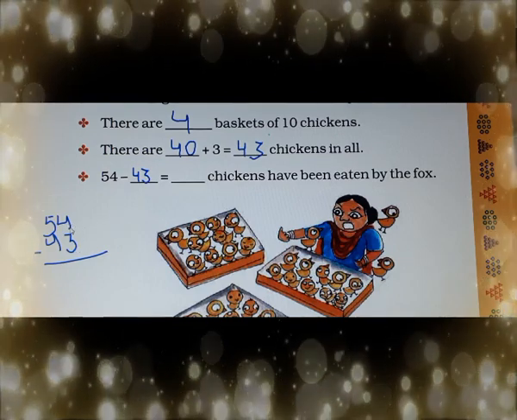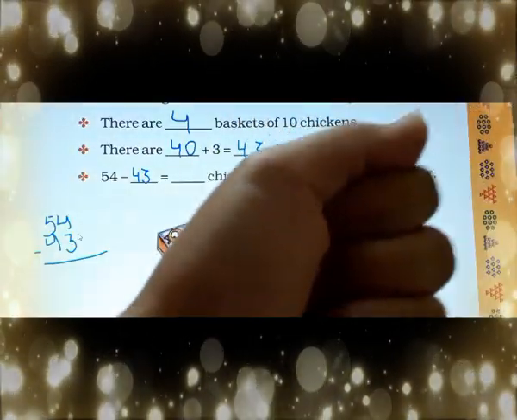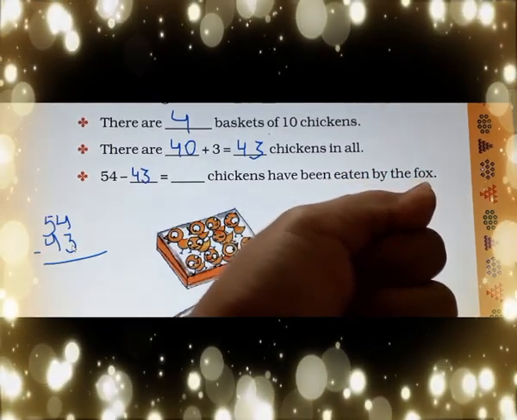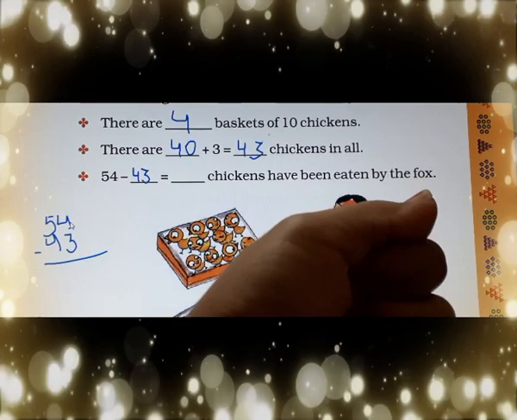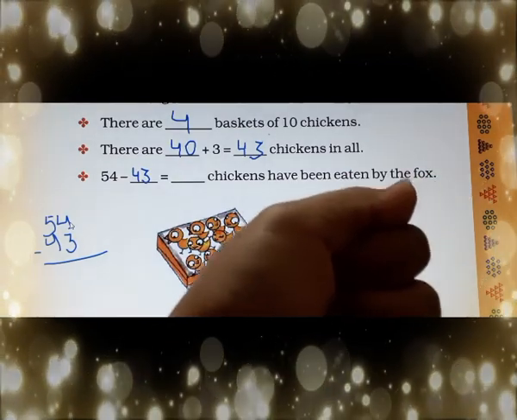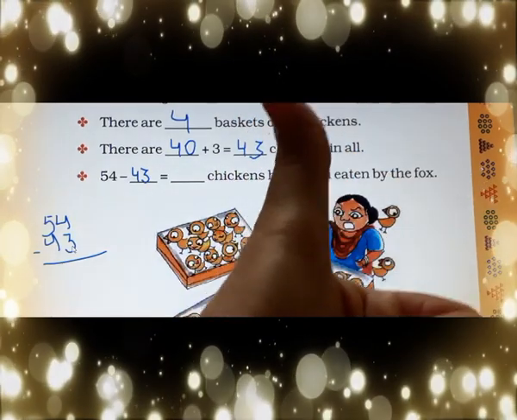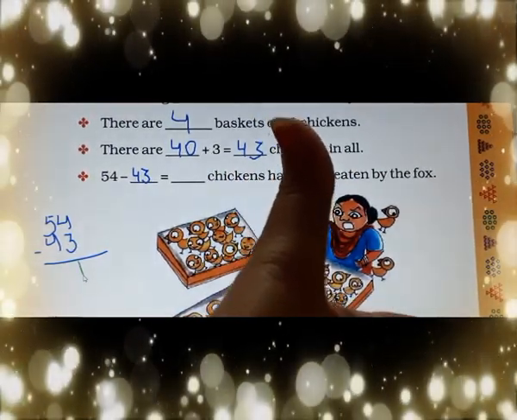First, before doing this subtraction, you have to make a fist like this. Then 3 in my mind, and you will count till 4, because 4 is written above, so you count till 4. And you have to raise your fingers. 3, 4. How many fingers are open? Only 1. So the answer is 1.